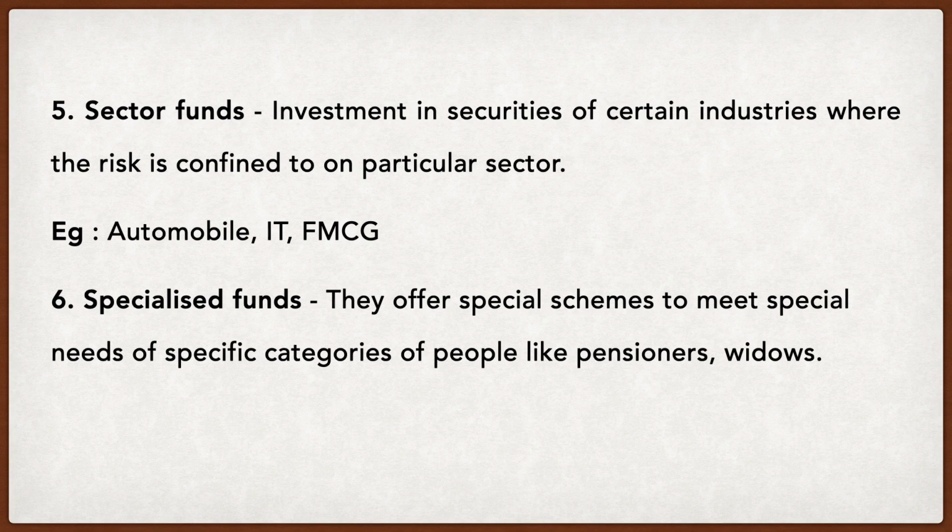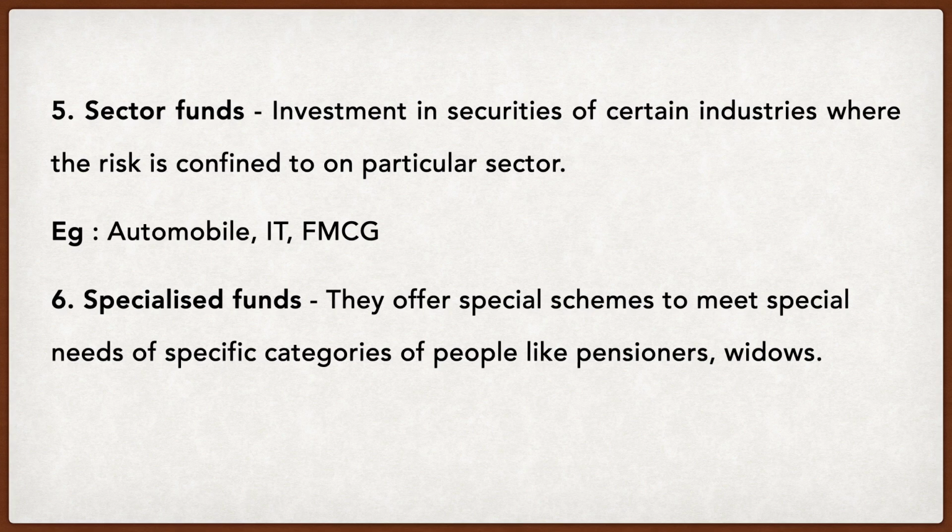Whatever risk is associated with this particular sector will only be affecting my investment. If something happens with the pharmaceutical sector, my investment is not affected. If something happens with the IT industry, my investment is not affected. But any changes with FMCG businesses or companies, my investment can get risky.